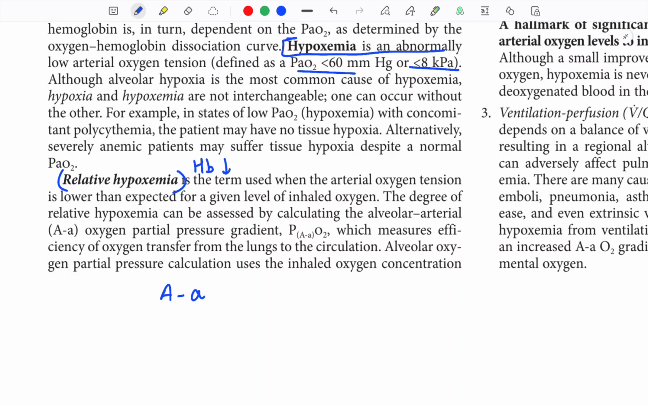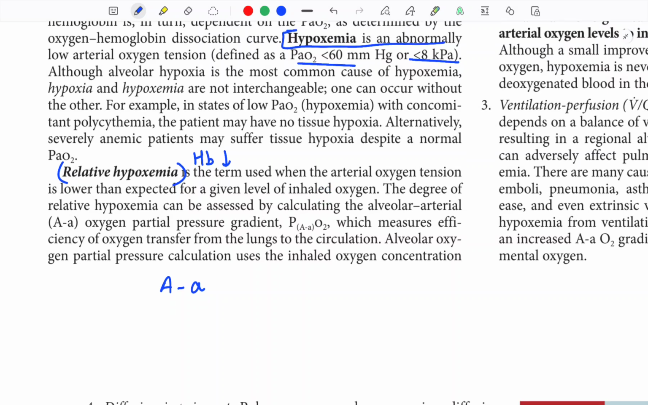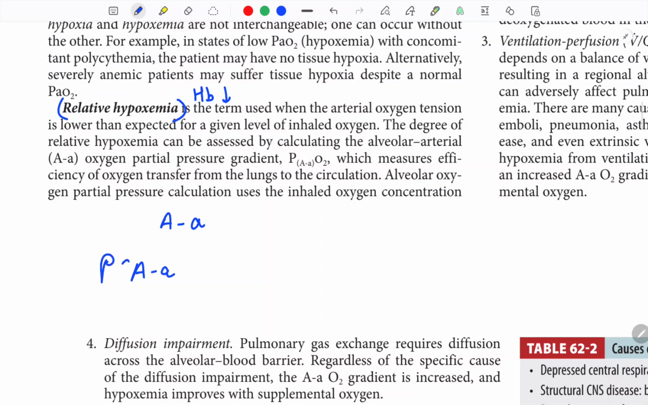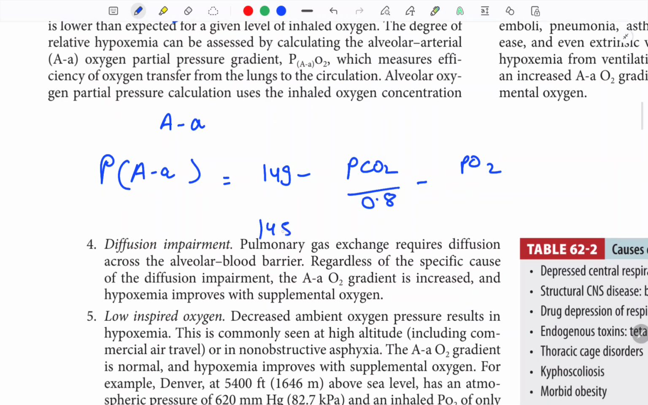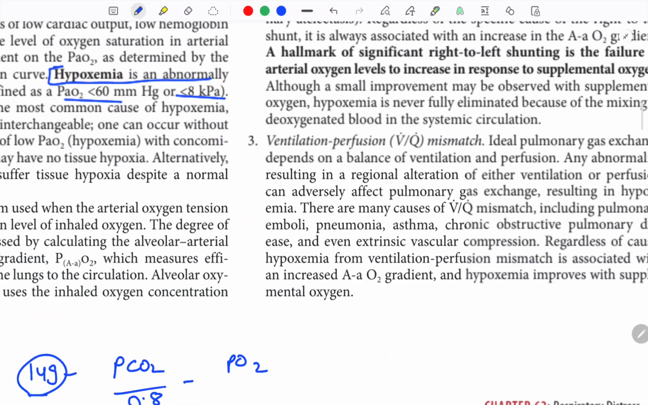At 21% room air, 760 millimeters of mercury, and a respiratory quotient of 0.8 for a typical mixed diet, the A-a gradient is 149 minus PCO2 by 0.8 minus PO2, or 145 minus PCO2 minus PO2. You can remember any one formula. 149 minus CO2 by 0.8 minus PO2 can also be given because the respiratory quotient is 0.8.